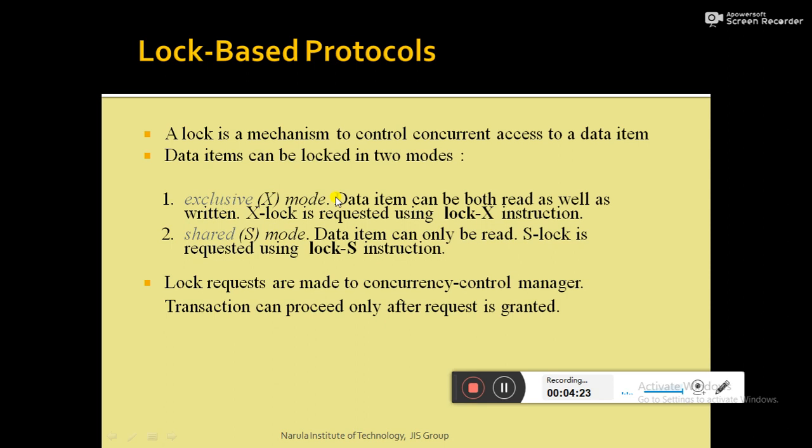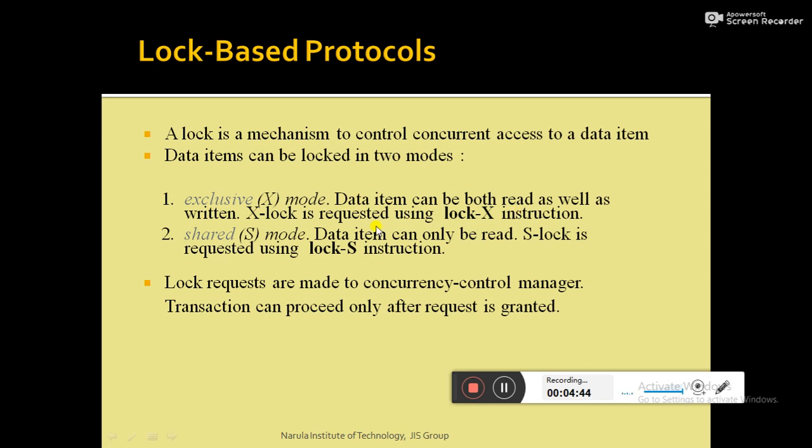In exclusive mode lock, X denotes exclusive, and the data item is X. So acquiring an exclusive lock on data item X means the exclusive mode lock on the data item. Exclusive mode lock means the data item can be both read as well as written.